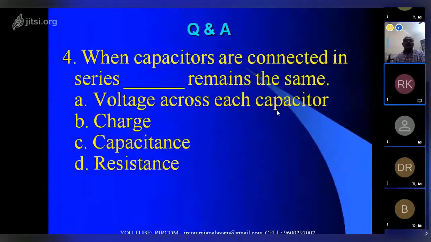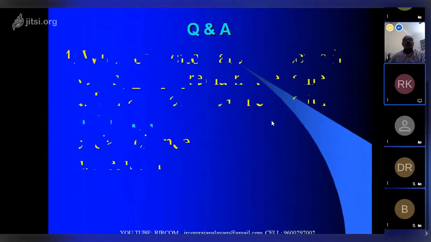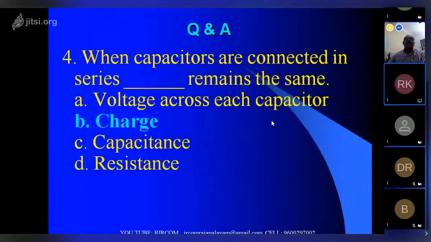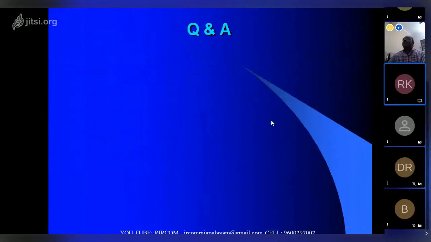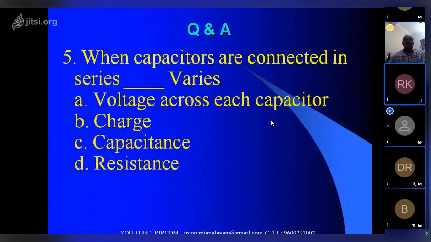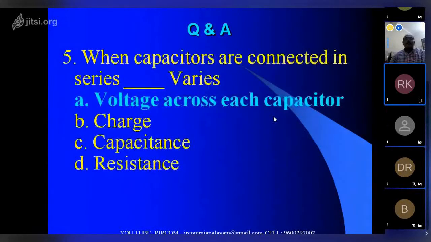When the capacitors are connected in series, what remains the same: voltage across each capacitor, charge, capacitance, or resistance? The current will be the same, so the charge will be the same. When capacitors are connected in series, what varies: voltage, charge, capacitance, or resistance across each capacitor? Voltage across each capacitor varies.